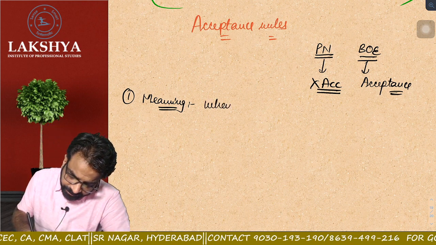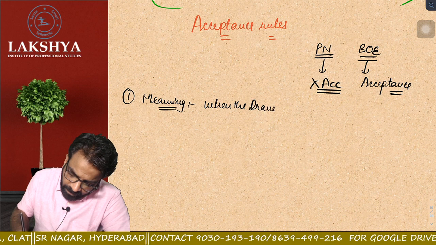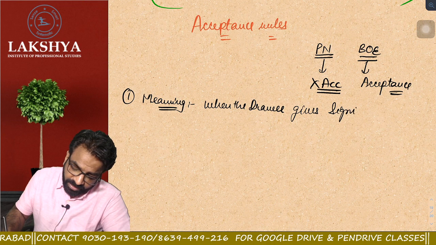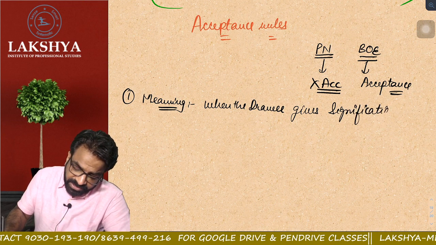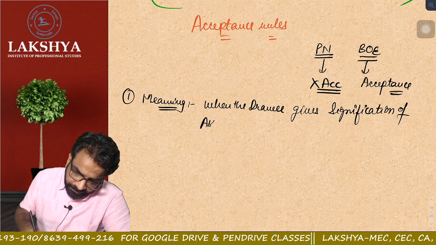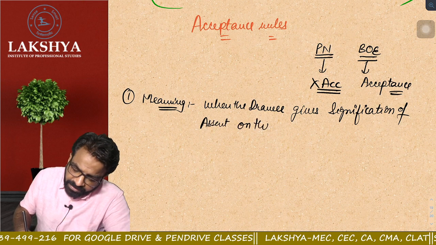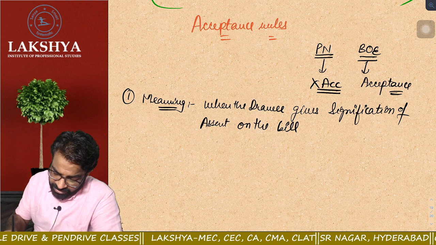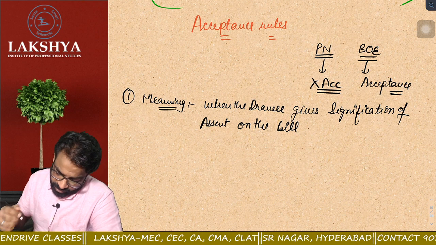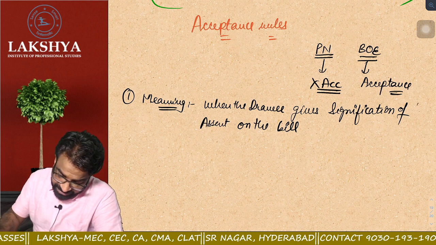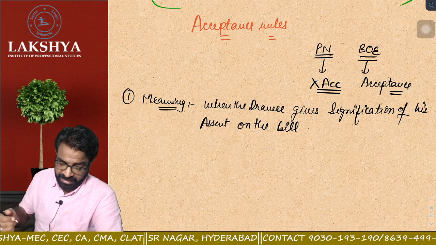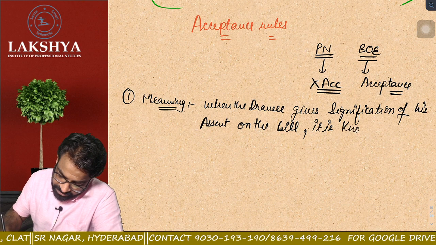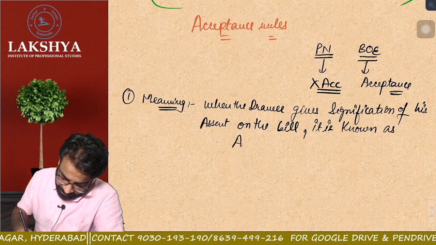When the drawee gives the signification of his assent on the bill, assent means acceptance, it is known as acceptance. I hope everyone is clear.